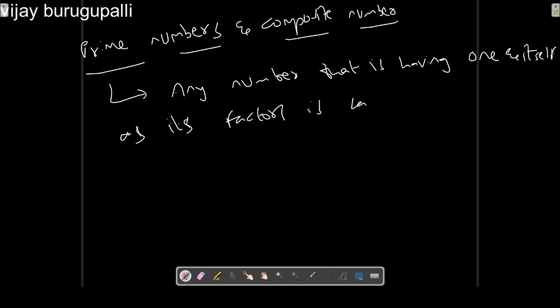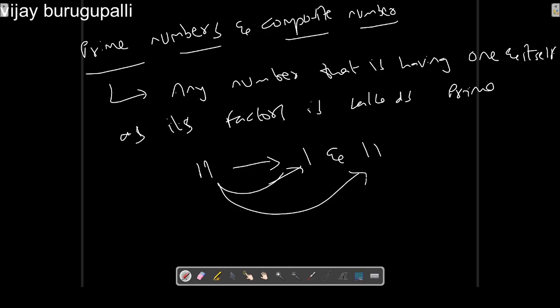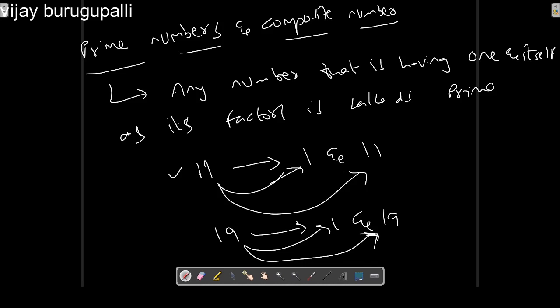For example, let's take 11. The factors of 11 are 1 and 11 itself. So 11 can be called a prime number. In a similar way, let's take 19. For 19 also the factors are 1 and 19. That means 19 is divisible by only two numbers, 1 and 19. So 19 is also called a prime number.